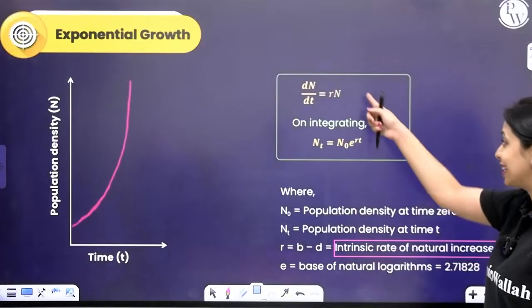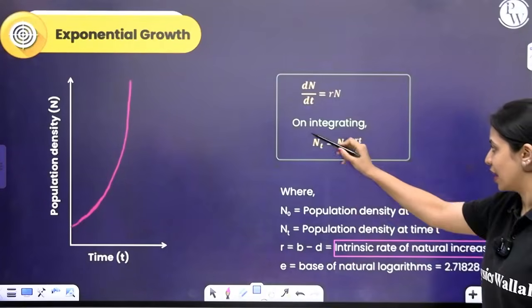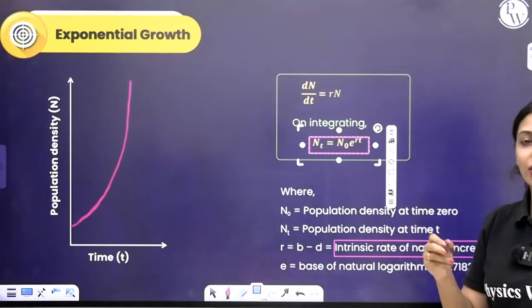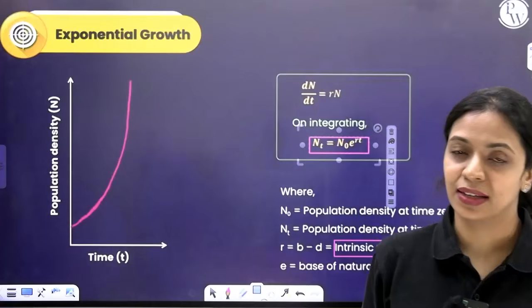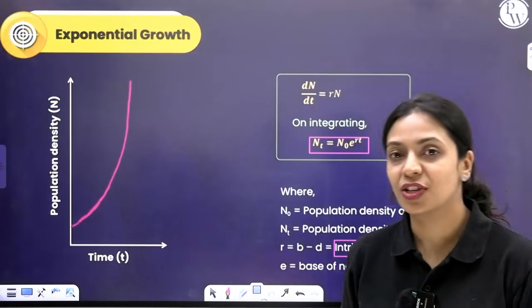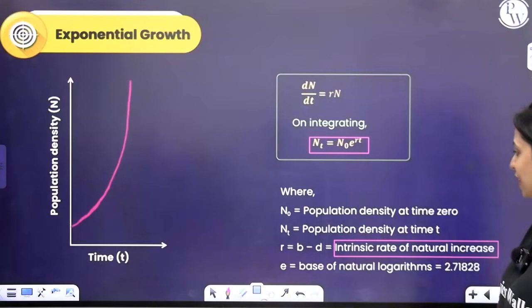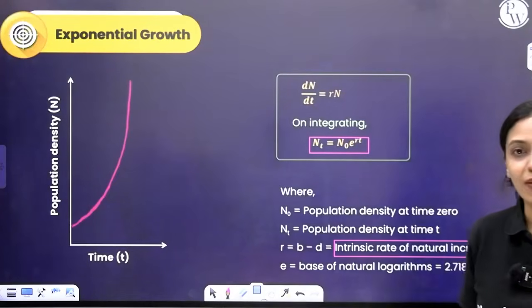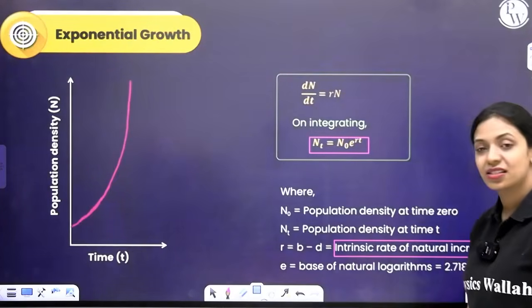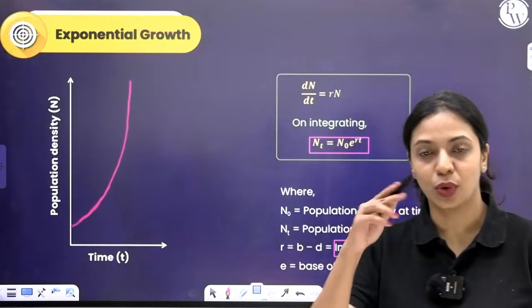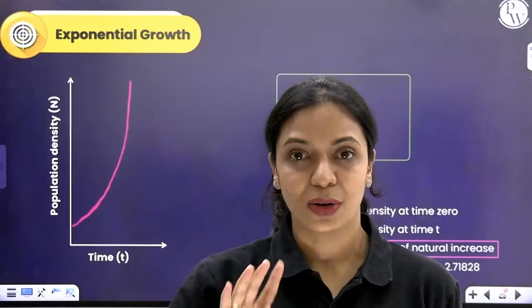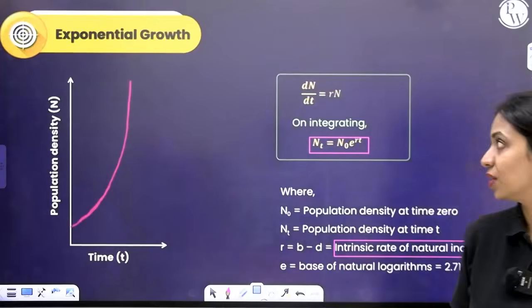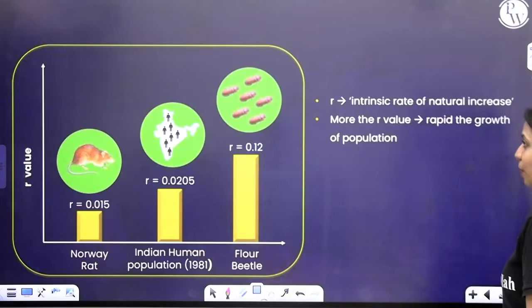Now, if you integrate this equation, what we get is Nt is equal to N naught e to the power rt, where Nt is the population density at time t, N naught is the initial population density at time 0, r I've already told you what it is, e is the base of natural logarithms. Every time there is exponential, there will be e, right? Exponential growth. That is about your J-shaped curve.